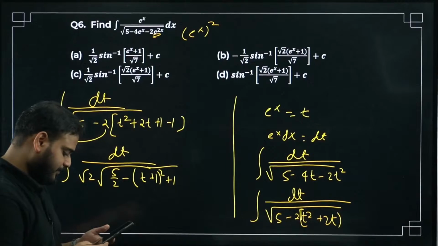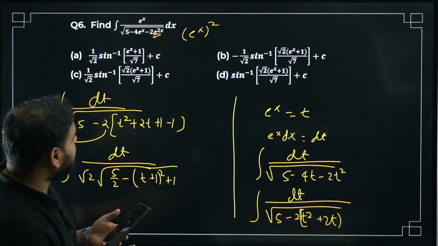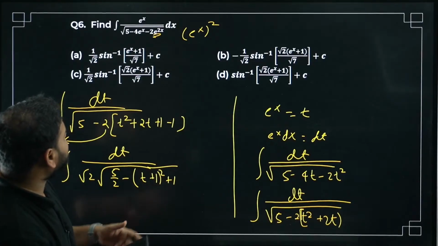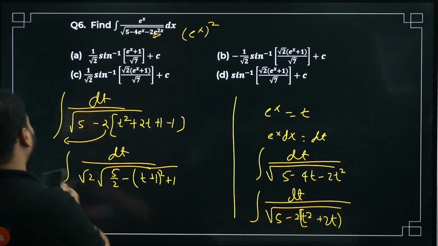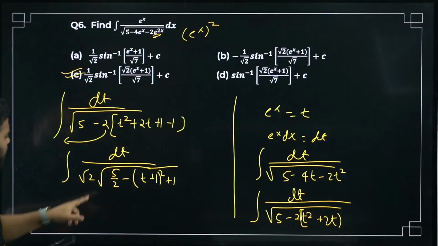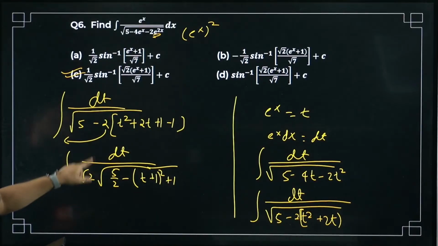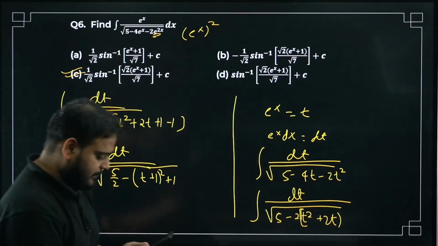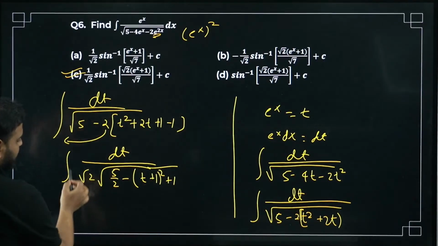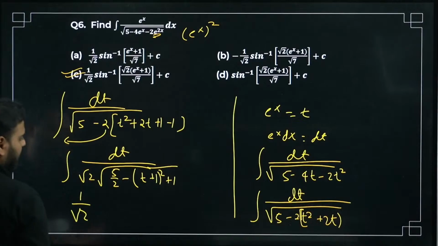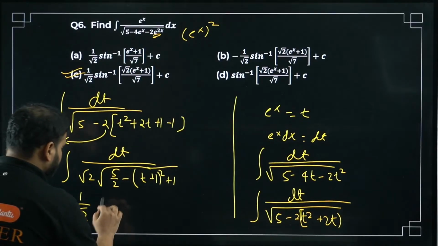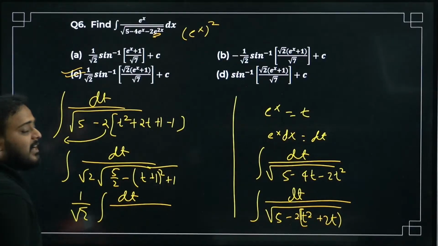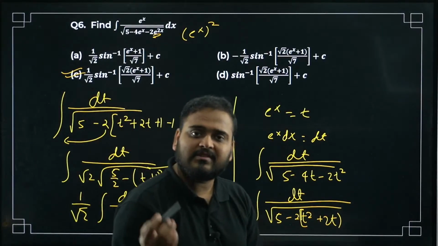This part is clear. Sixth answer is D. Correct. I think sixth answer is D only, right? D or C, bacha. I think C is correct, no? C is correct, Shagufta. This 1 by 2, root 2 over here, 1 by root 2 is here. Please check. I think in option D, root 2 is not there. So I can take this 1 by root 2 common outside now. I'll have the integral of dt upon. Please check. I have 1 plus 5 by 2. How much is that? 1 plus 2.5, 3.5, 7 by 2.